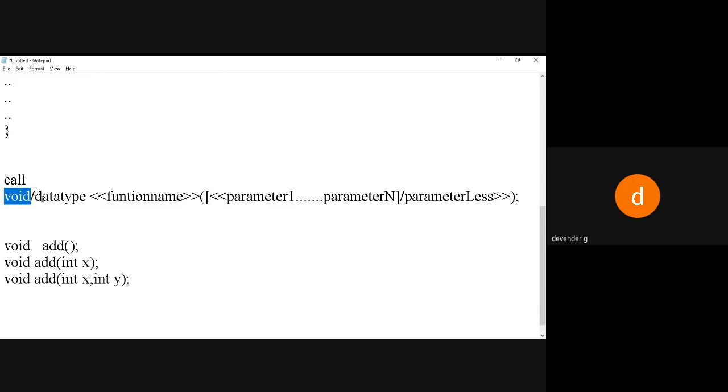Then I have data types, and what data types have we already learned? We learned about integer. So I'm writing integer with parameters. I'll be saying int with parameter.